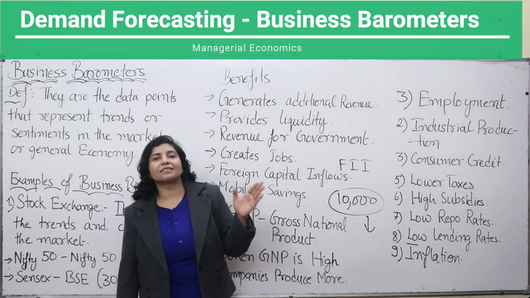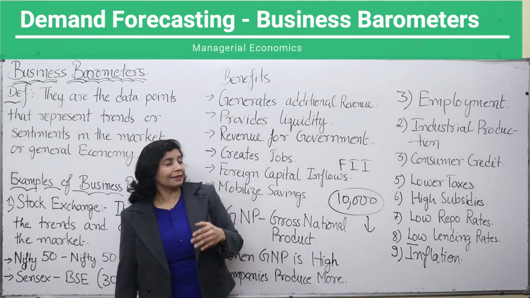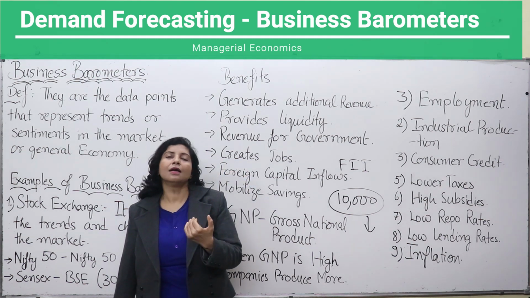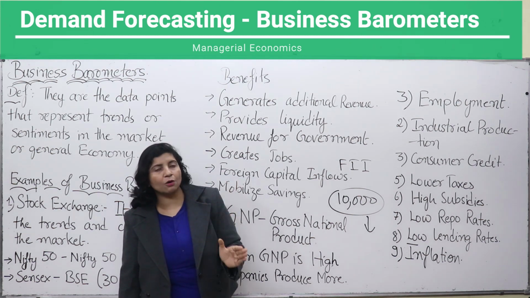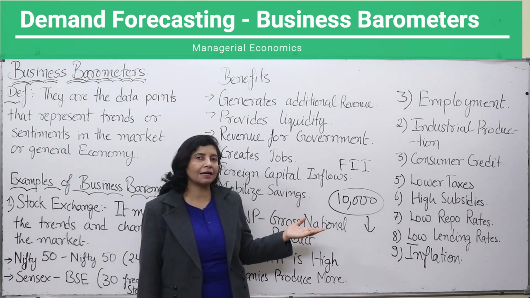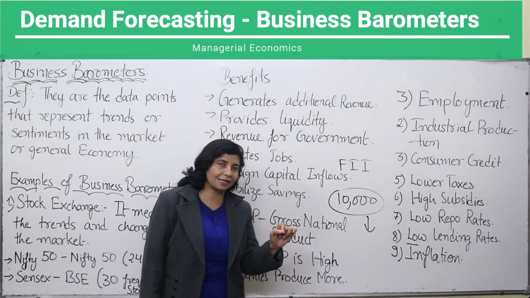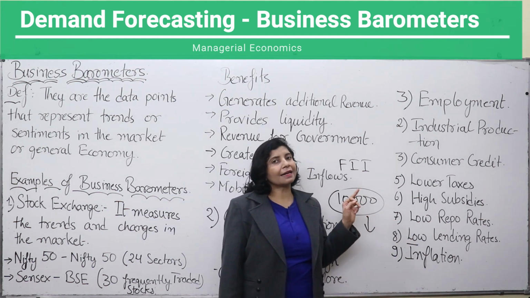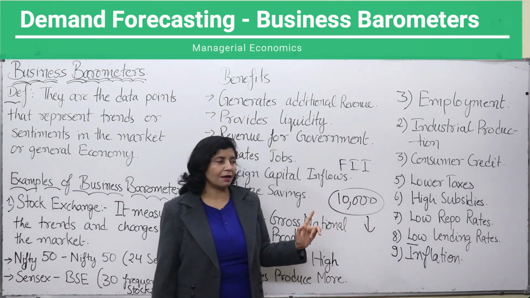When the central bank gives loans to commercial banks at higher rates, those banks will impose higher interest rates on the loans which they forward to the public. When the public takes loans from commercial banks, it will be expensive and people will not get the loans. That means they will have less purchasing power and they will buy less. But if repo rates are low, we can get loans at lower rates and we can spend more and demand more in the market.